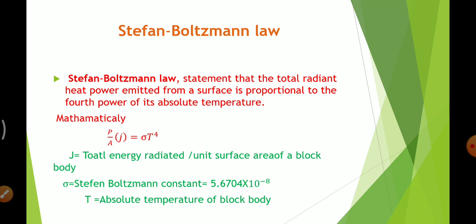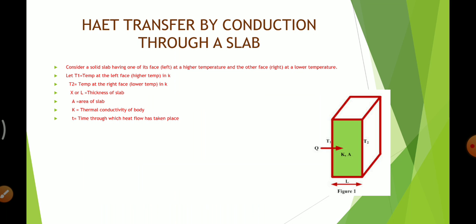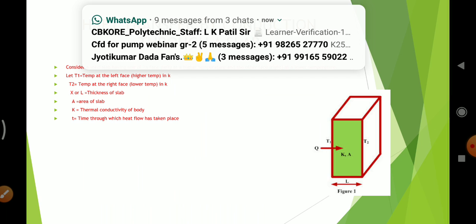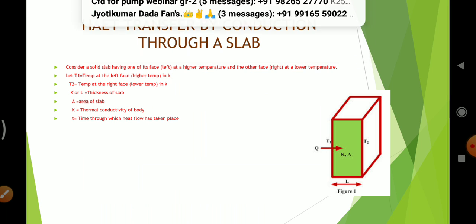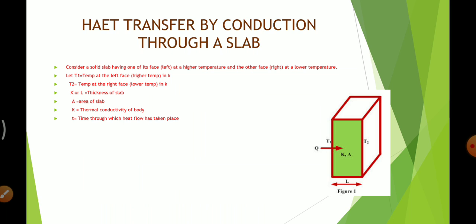Okay. Next, heat transfer by conduction through a slab. As we know, conduction is a mode of heat transfer in which heat transfers from one particle to another through neighboring particles, meaning there is no actual movement of particles.